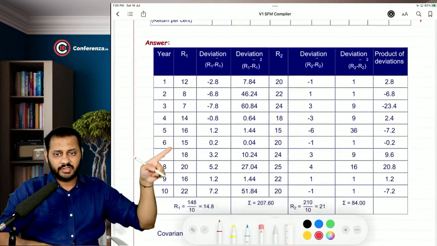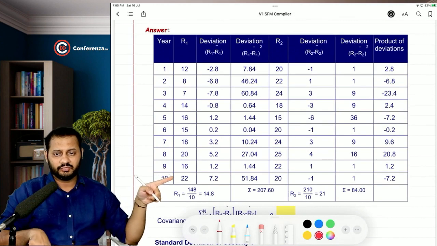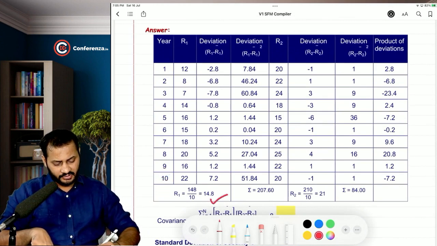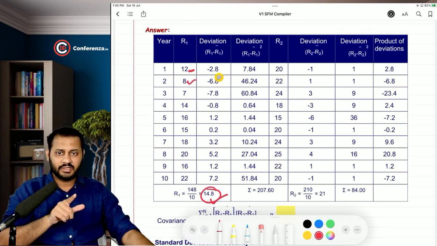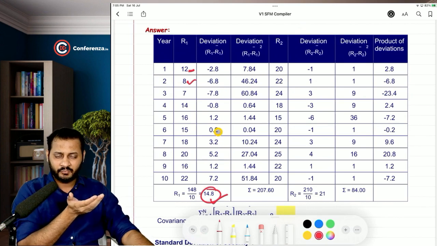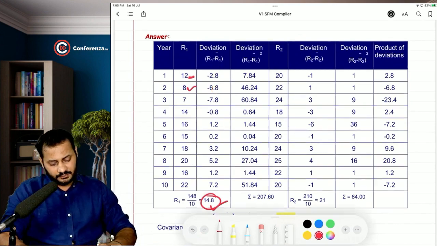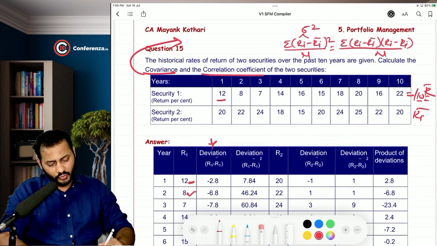Our returns has been taken here. What we did is we did the total of this and we calculated the average return. Now 12 minus 14.8, 8 minus 14.8, 8 minus 14.8 is minus 6.8. So this is the deviation, right? Now keep this intact, because for covariance,